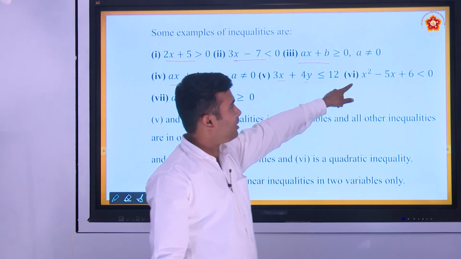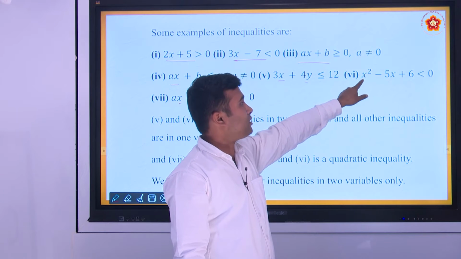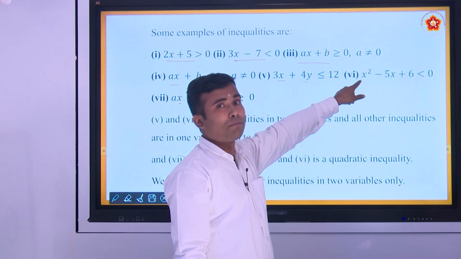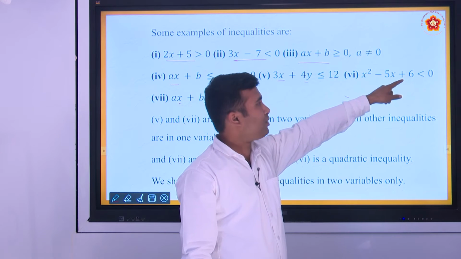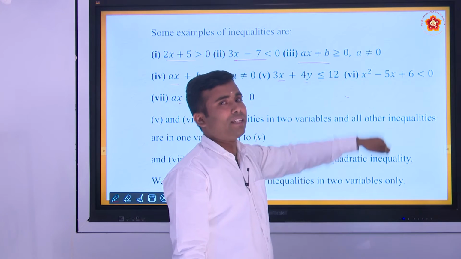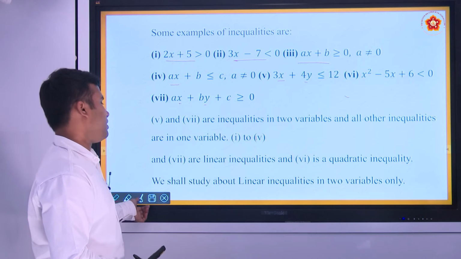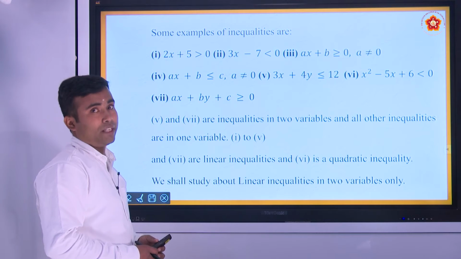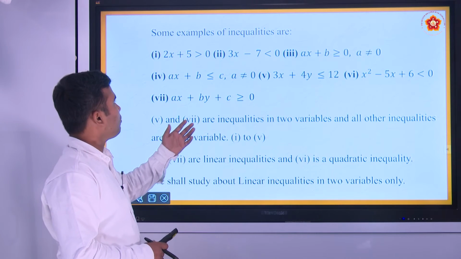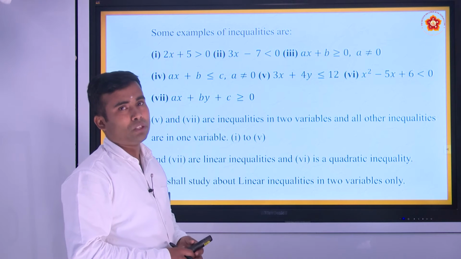This is an equation, this is an inequation, but this is quadratic because here the variable has degree 2: x square minus 5x plus 6 is less than 0. So this is a quadratic inequation, or we can say quadratic inequality. Let us study linear inequalities in two variables only.